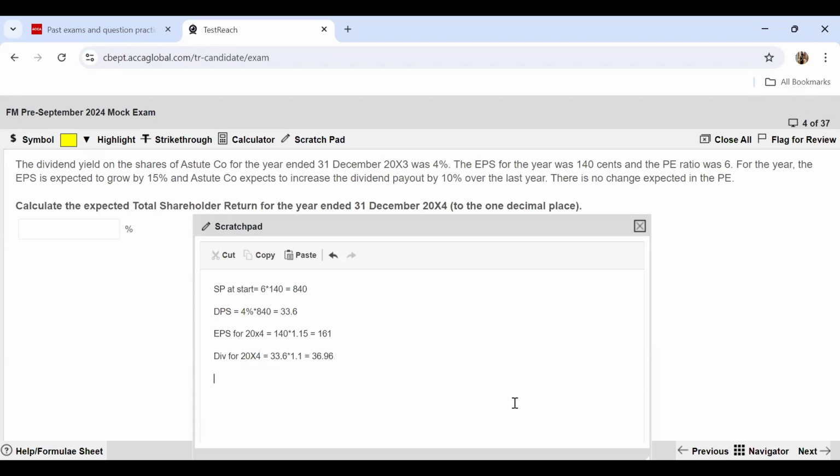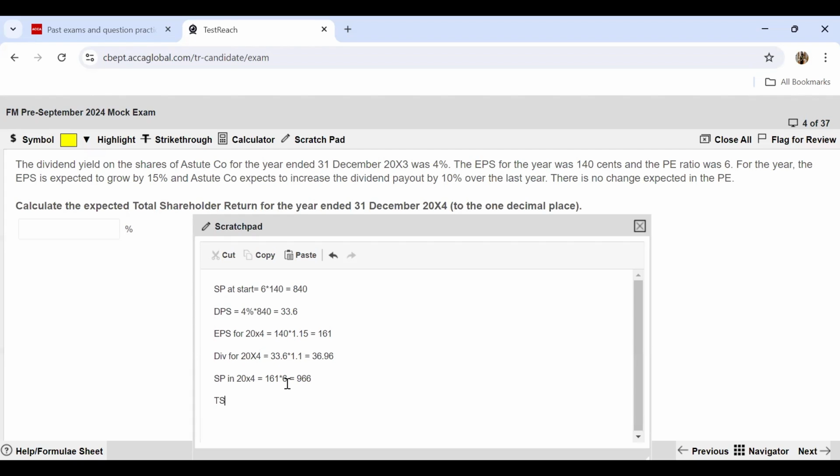Now I just need the share price in 20x4 to finally arrive at my answer. For 20x4, whatever is my EPS needs to be multiplied by my PE ratio, and that will give me my share price. So 161 multiplied by 6 is going to give me 966 cents. This is my share price.